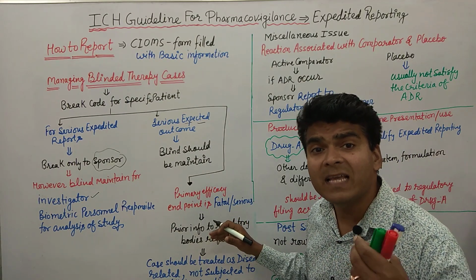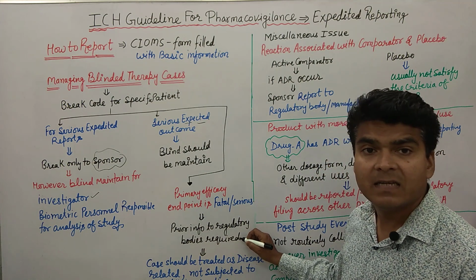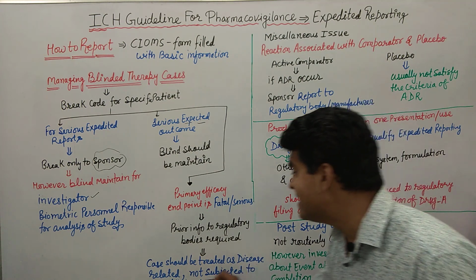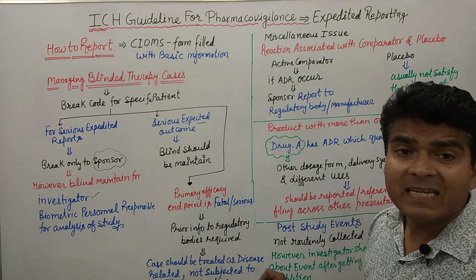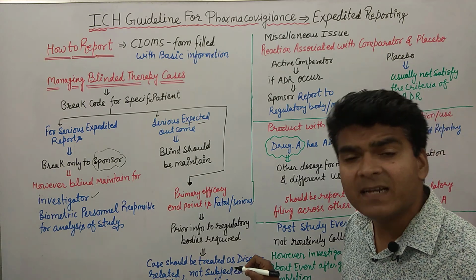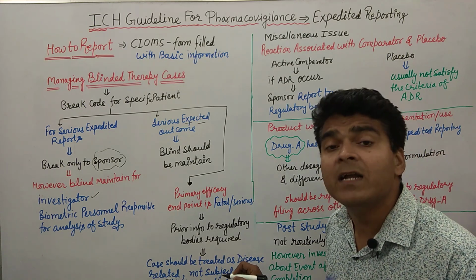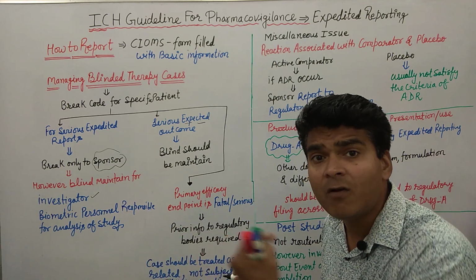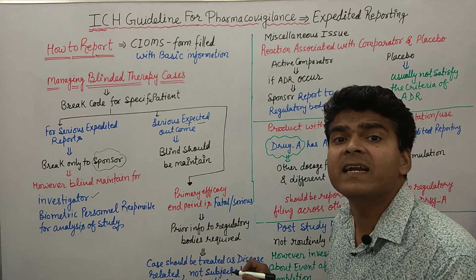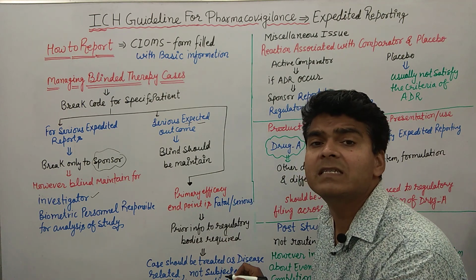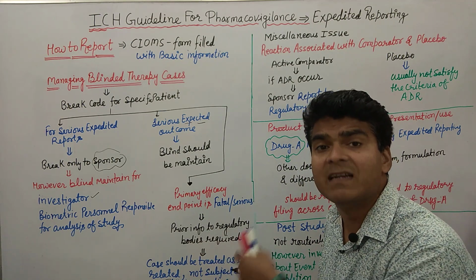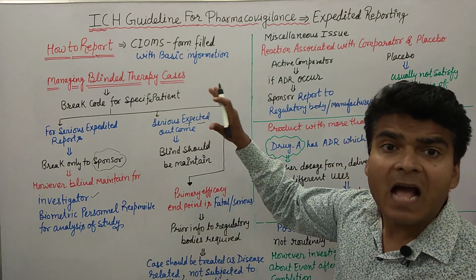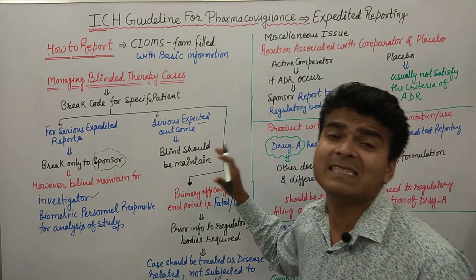We have to inform the regulatory authorities beforehand, because this is the kind of case where we are looking at disease-related studies, and that is why it is not subjected to expedited reporting, because our end point is what? To identify the fatality or life-threatening event. So we are targeting those events. That is why we are not considering it as expedited reporting, because we want to identify these things in our targeted disease with the drugs. Clear, everyone? So these are the three cases we discussed on how to manage blinded therapy cases in expedited reporting.